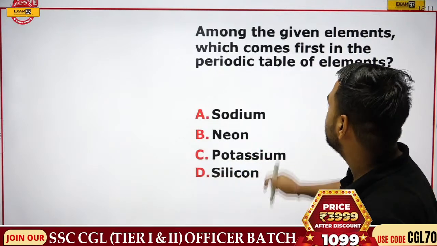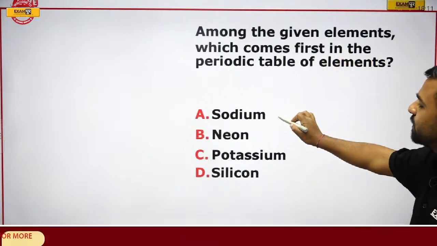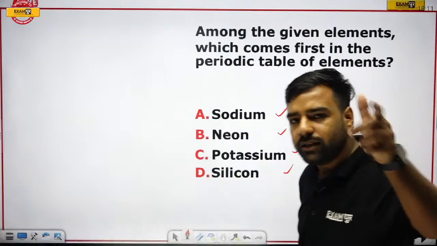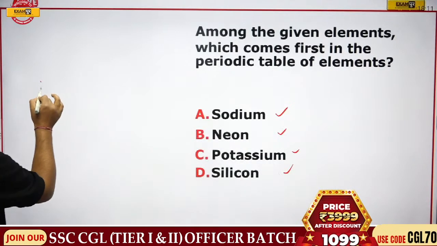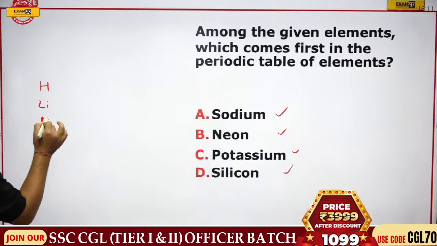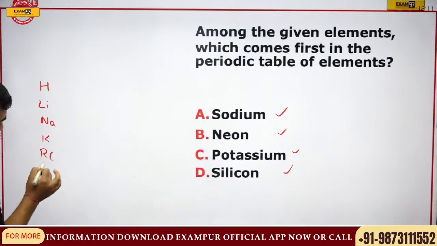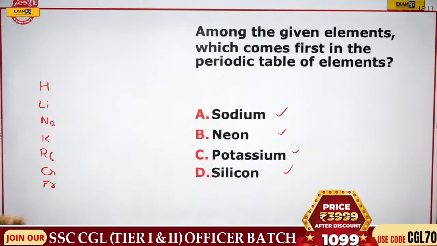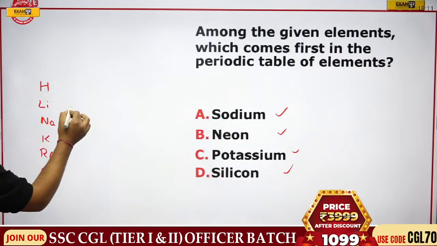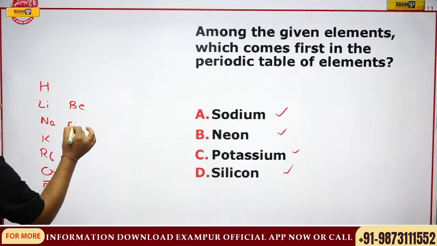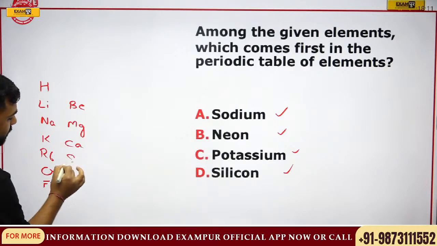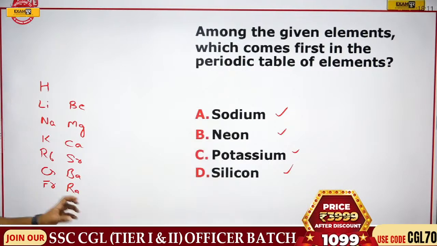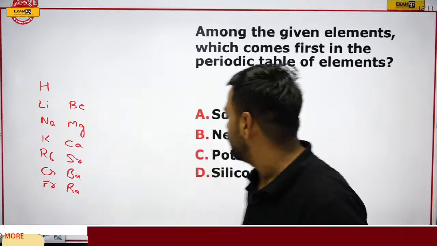So what was the question? If I go with these particular options, sodium, neon, potassium, silicon, can we try to create that table? Yes. We had a trick. Remember? That is hydrogen, lithium, sodium, potassium, rubidium, then cesium, francium. Then if I go here, beta, mange, car, scooter, baap, razi. Remember that part?